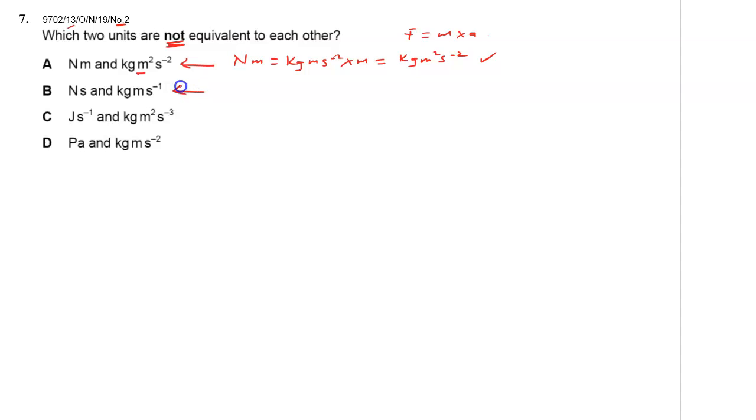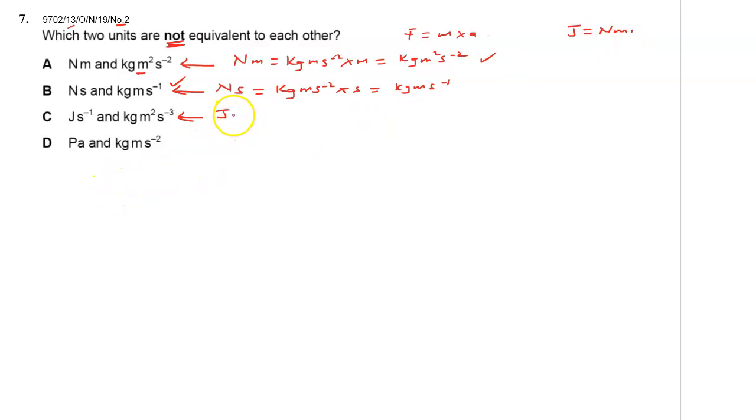Let's look at this other one, Newton second. Of course, this is the same as kilogram meter per second squared times second. Right. This gives us kilogram meter per second. This is right. Then joules per second, is it the same as kilogram meter squared per second cubed? Let's see. Remember, joules is the same as Newton meter, right?